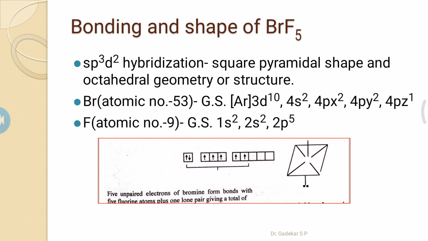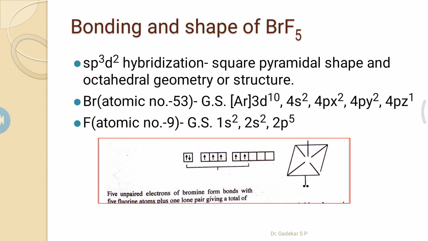This is the ground state electronic configuration. Bromine is the central atom, and fluorine atoms are bonded surrounding the bromine.